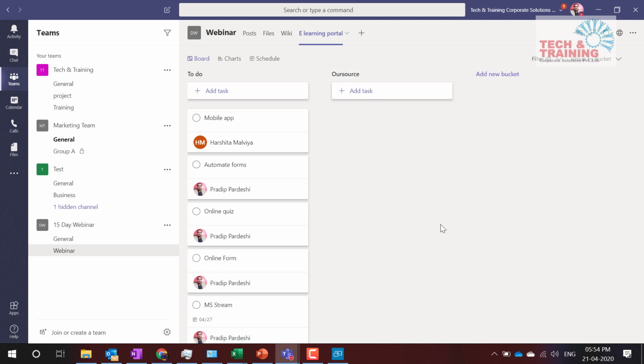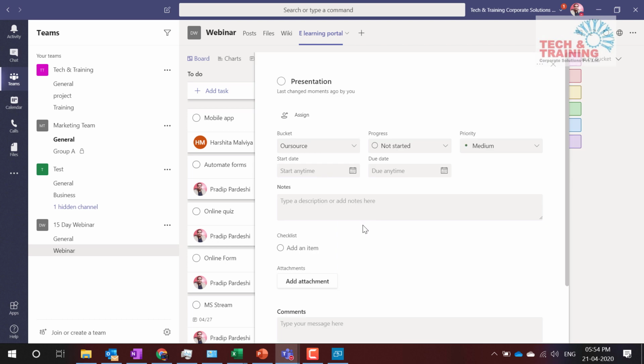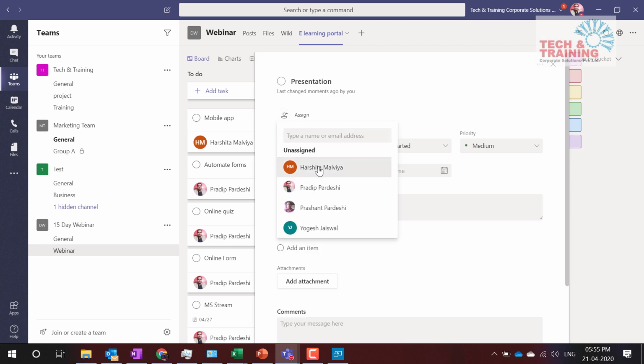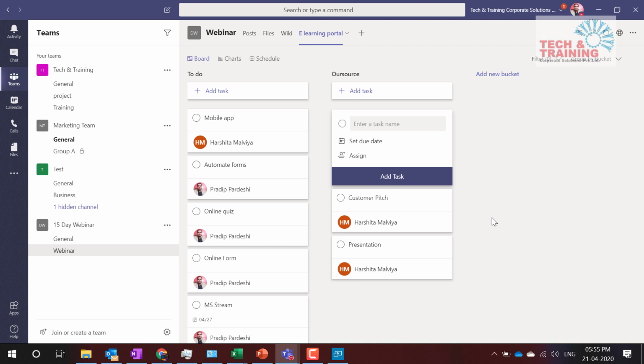Outsource. So what are the tasks we are going to outsource here? Let's say presentation is going to be managed by Harshita. And I close it. Next thing, customer pitch is going to be managed by her, but the pitch is going to be written by an external agency so that we can send proper documentation, because it's a very big contract. So we don't want to do these two things internally, but we want to outsource it and get it done from someone. Okay. So we have created this plan.